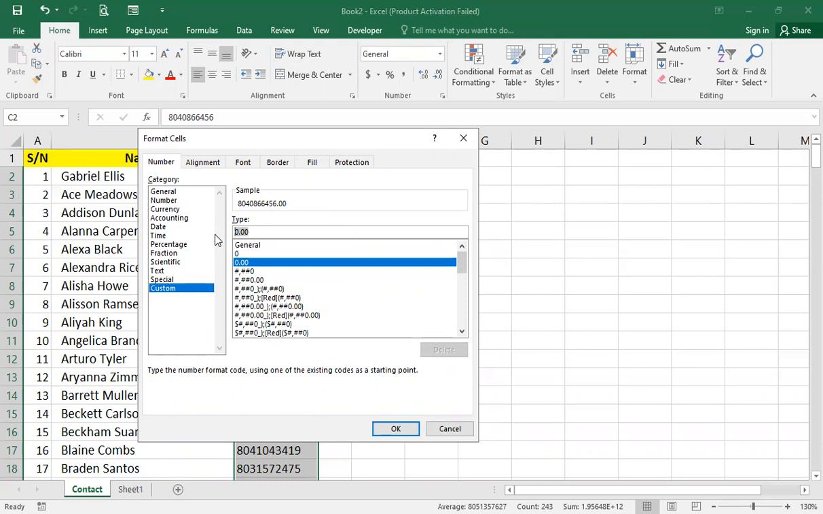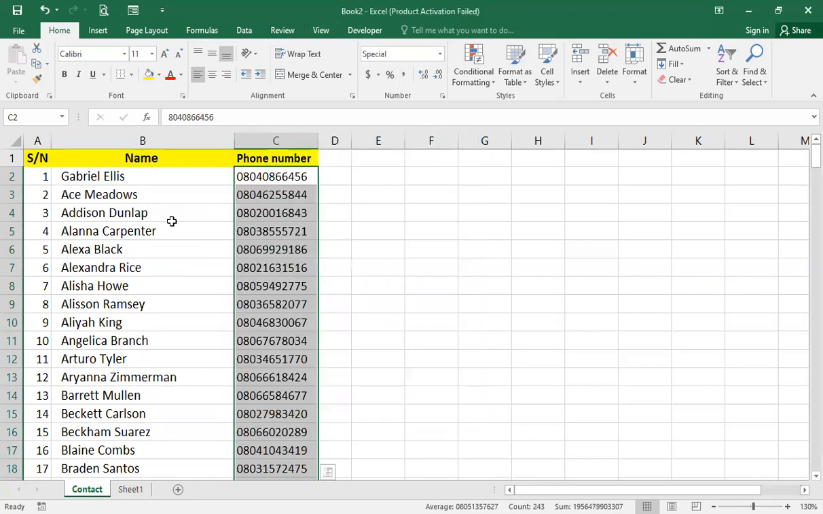If your country uses 8 digits, just type it 8 times. So you just type 1, 2, 3, 4, 5, 6, 7, 8, 9, 10, 11. I'm using 11 here because Nigerian phone numbers have 11 digits. After that, click OK. So you can see it has automatically added that 0 to the phone numbers.